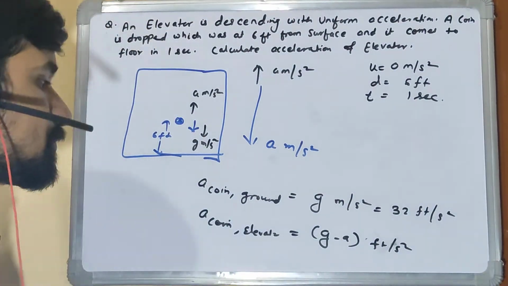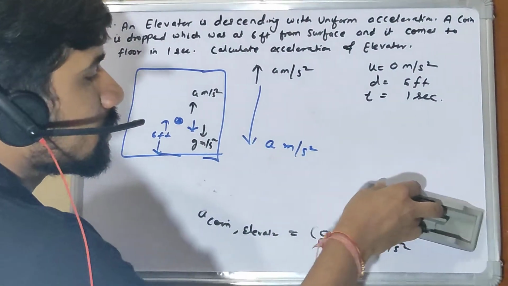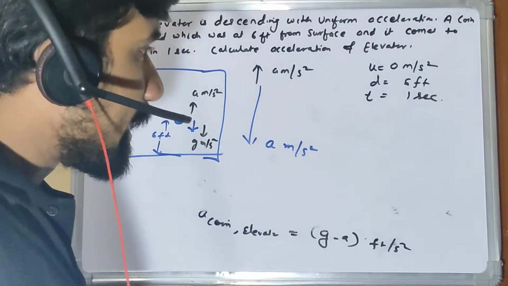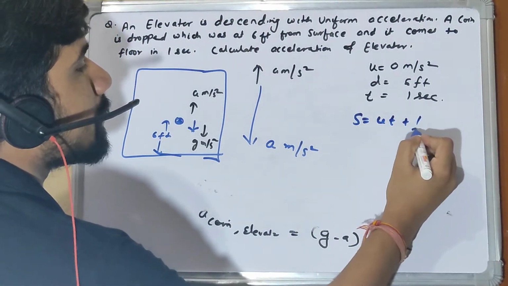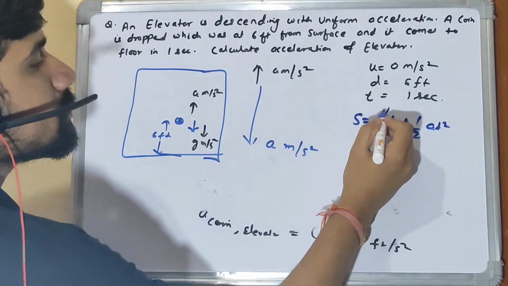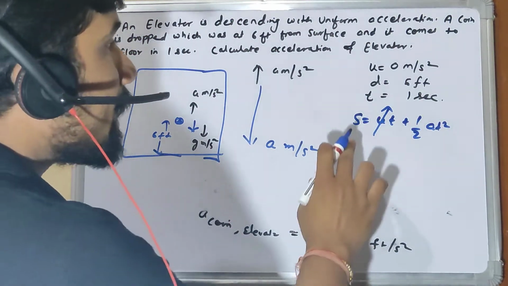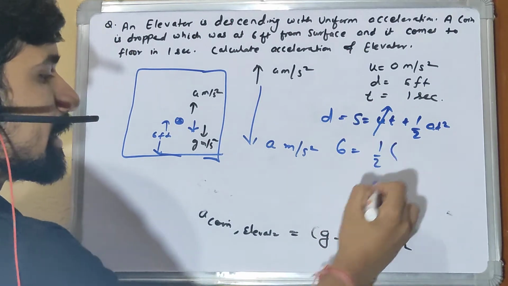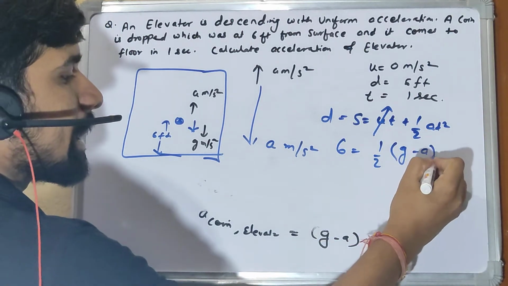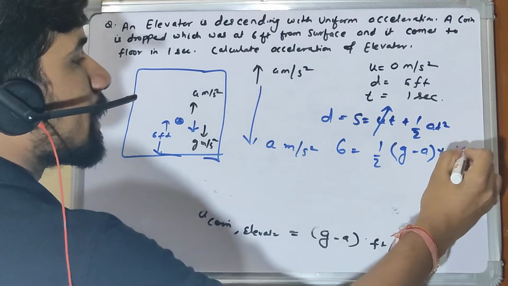Let's see how. By equation of motion, s equal to ut plus half at square. Initial velocity is 0, so this ut term will go off. S is nothing but d, the distance. So 6 equal to half into (g minus a) into 1 square.